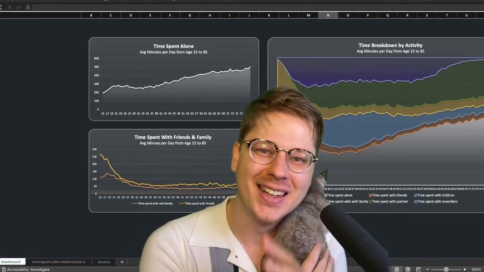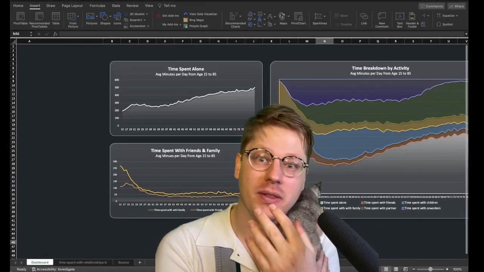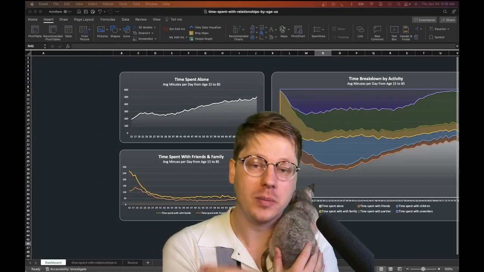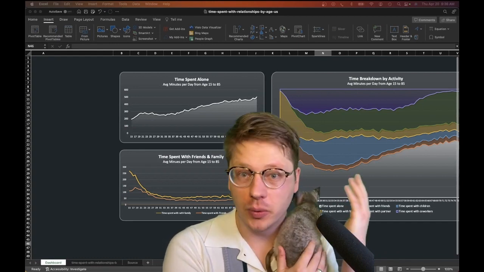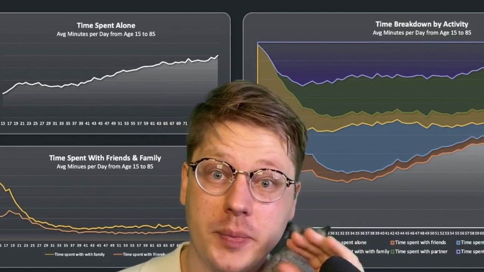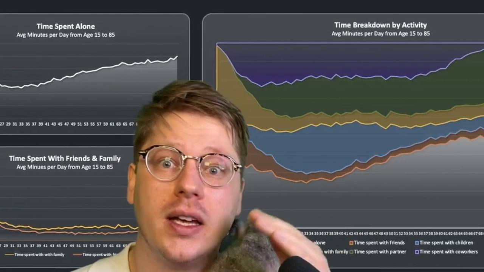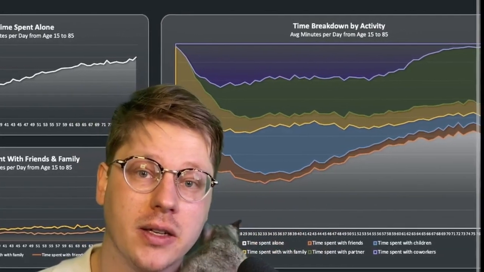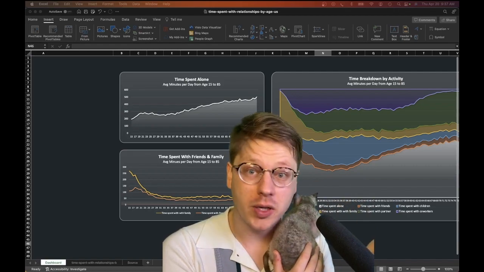We're going to be looking at a little data about the time we spent with different people throughout our lifetimes. Time spent alone, with family, coworkers, etc. It's a pretty fascinating data set because time spent alone and with family and friends really has a huge impact on our overall well-being and even our mortality rate.